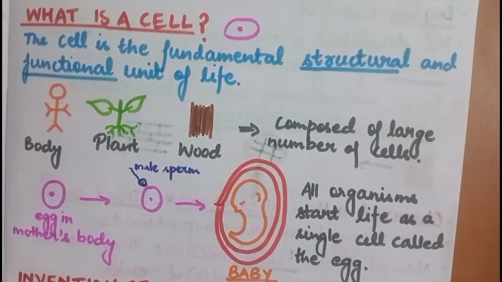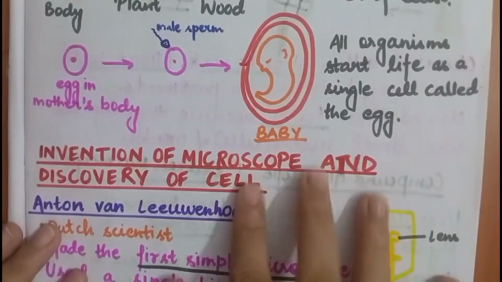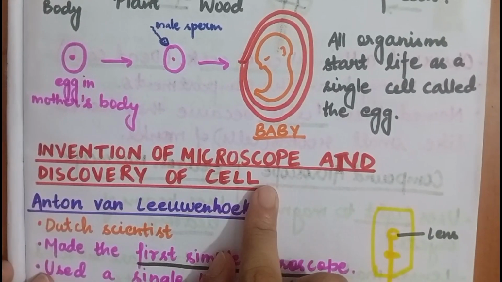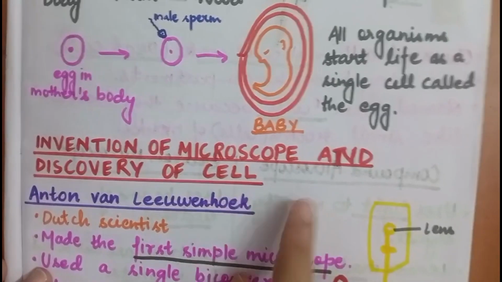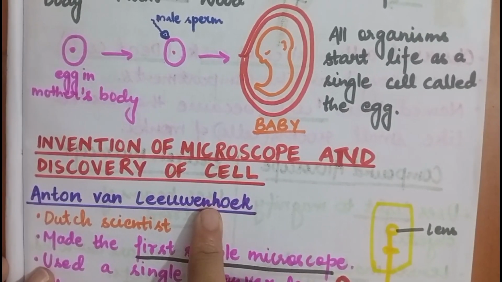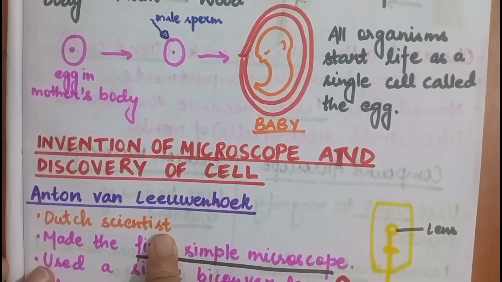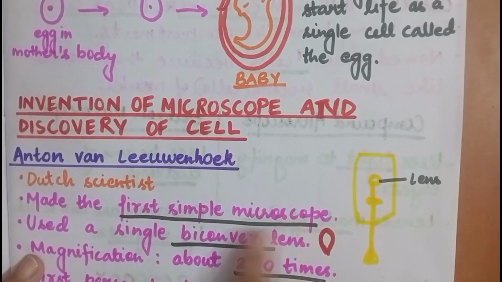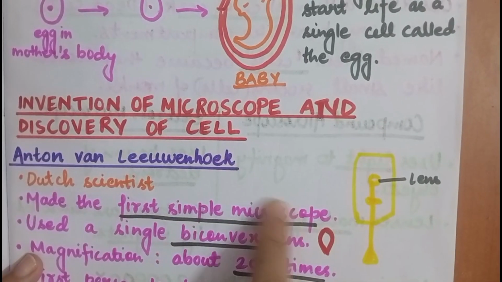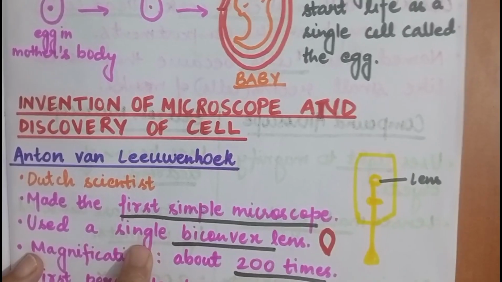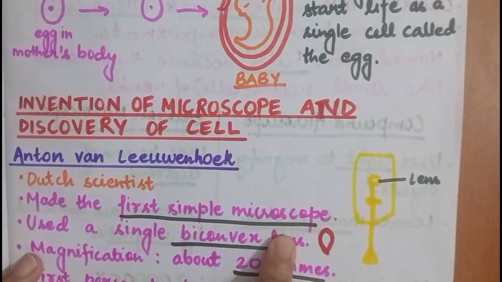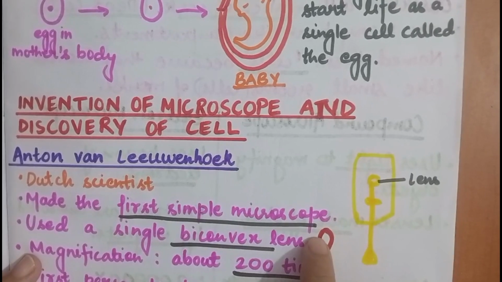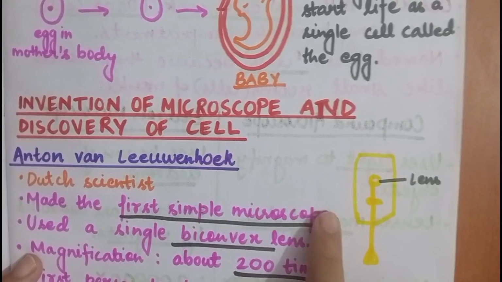Okay, and from here our growth begins. So now let's talk about invention of microscope and discovery of a cell. So the first scientist was Anton von Leeuwenhoek. He was a Dutch scientist, and he made the first simple microscope. In that he used a single biconvex lens. A biconvex lens looks like this. It is broadened from the center and it is tapered from the ends.